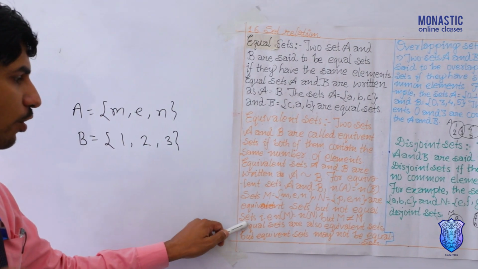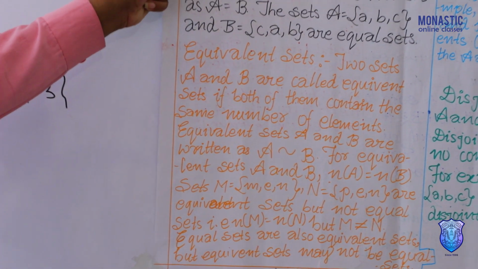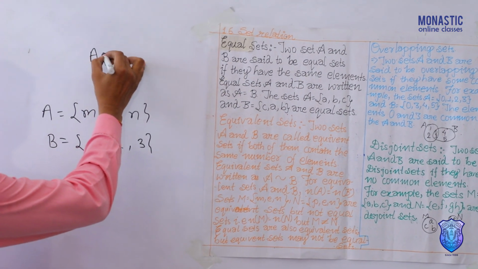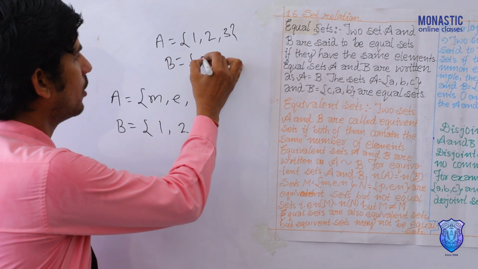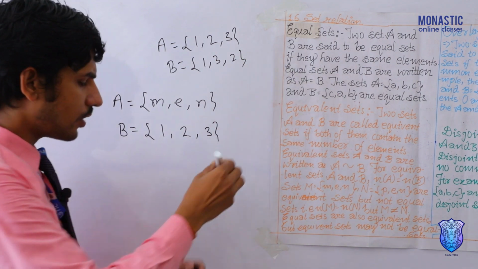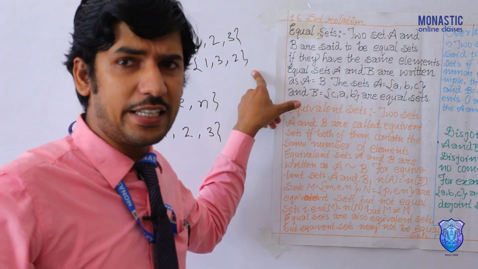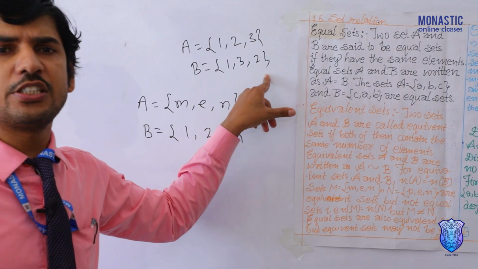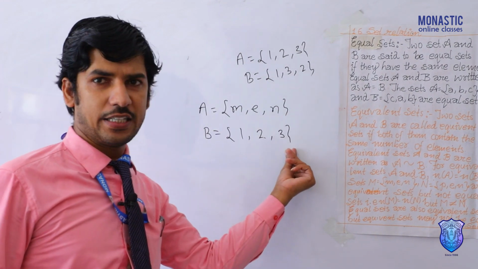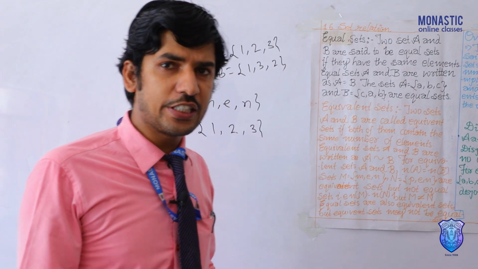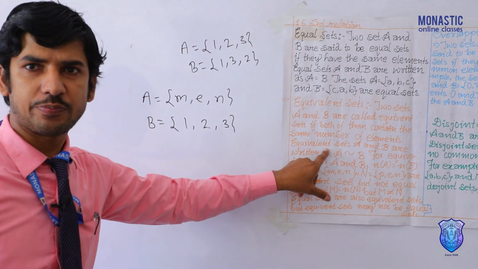And one more thing we have to learn. For equal sets, take A is equal to {1, 2, 3} and B is equal to {1, 3, 2}. What you are finding is an equal set. It means we can easily say they are also equivalent sets. But the equivalent sets which I have taken there cannot be equal sets. This is what we have to know on the topic of equal sets and equivalent sets.